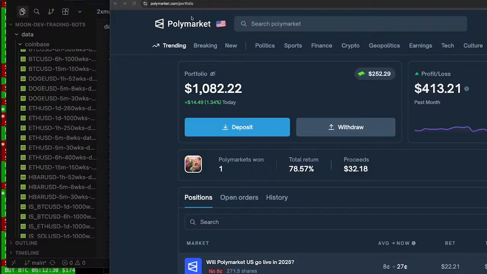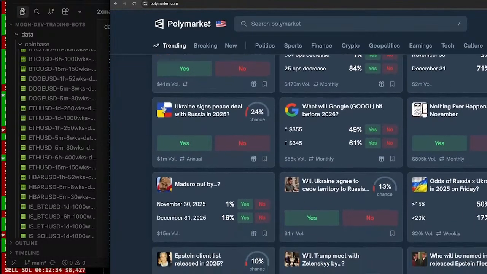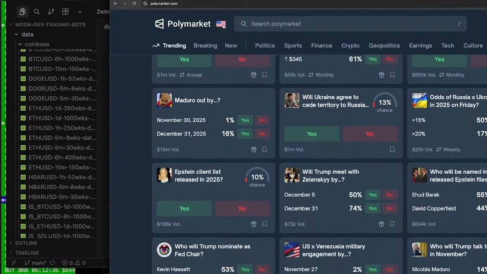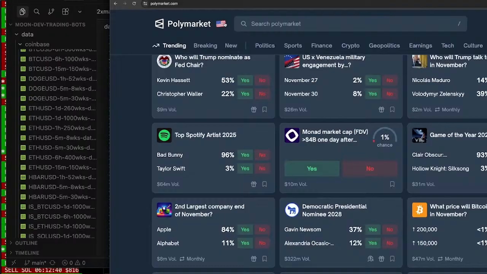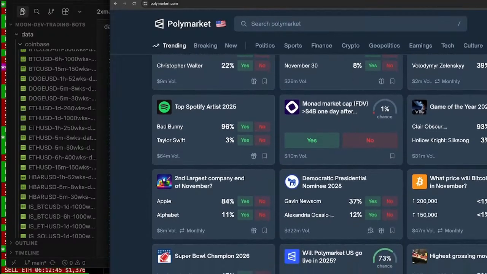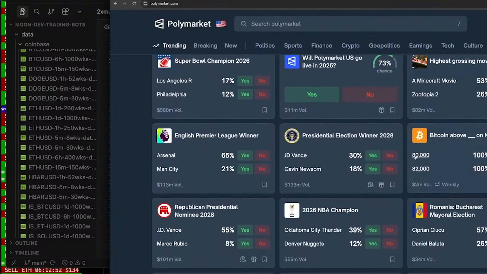All right, so today I am trying to implement Opus 4.5 into Polymarket. Polymarket is a prediction market where you can pretty much trade anything. And when I say anything, like the number of tweets Elon is going to have on November 28th, the second largest company by the end of November, a highest grossing movie. It's pretty fun. And I think there's a lot of edge for retail here.